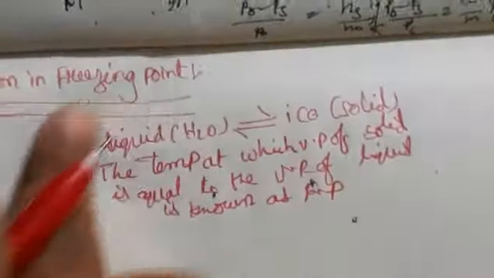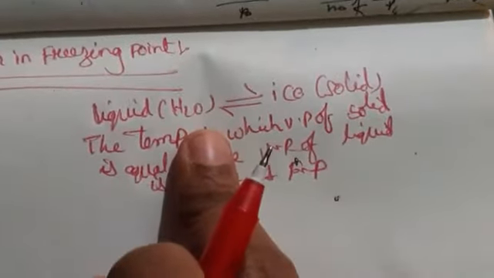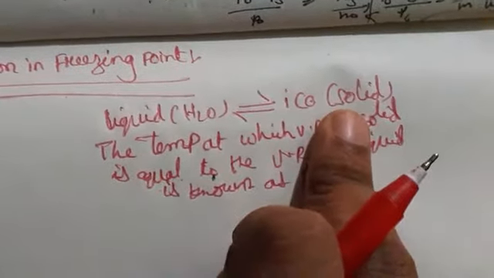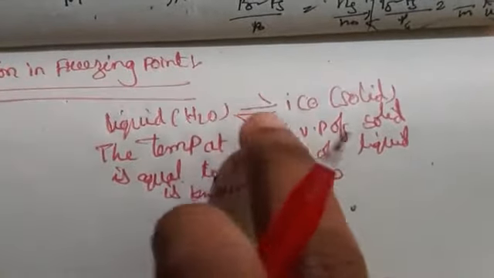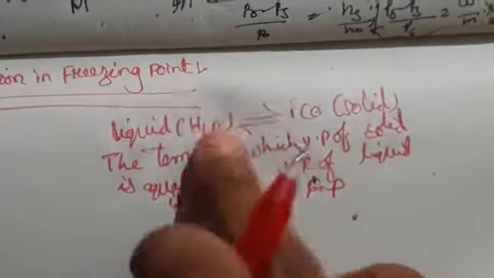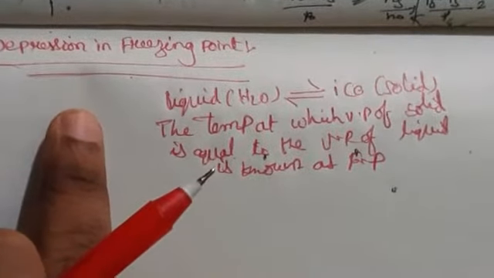This is the normal definition of the freezing point. So generally if you are taking water, pure solvent, it is changing into ice. The temperature at which vapor pressure of solid equals the vapor pressure of liquid is known as freezing point. Then here, coming to depression in freezing point, I am saying.